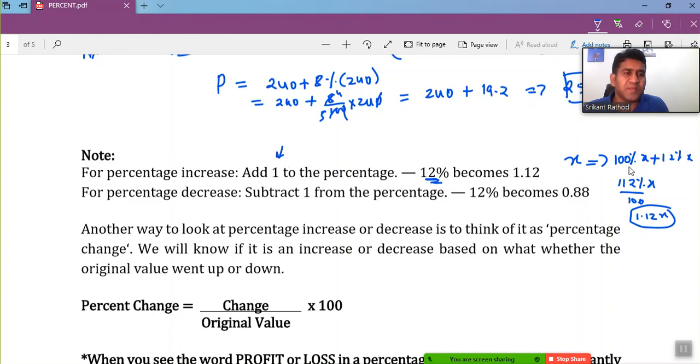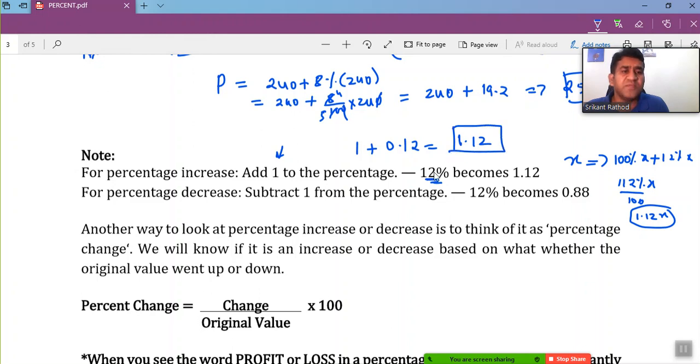This 1 represents 100%, but in terms of a number, 100 divided by 100 gives you 1. So 1 plus 0.12 gives me in total 1.12.